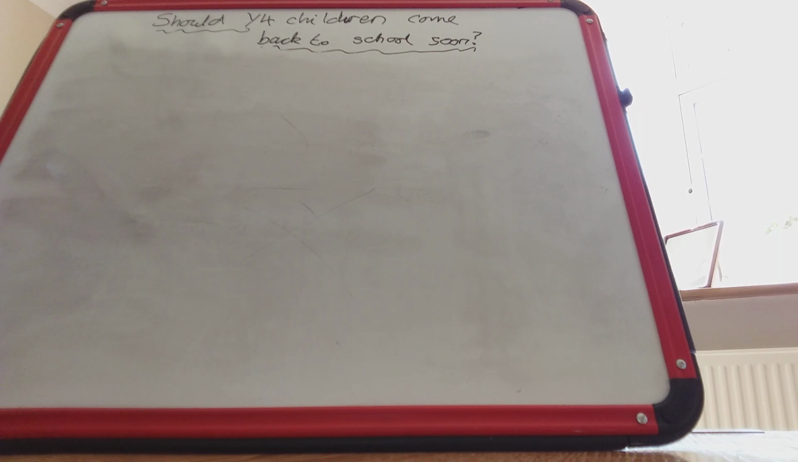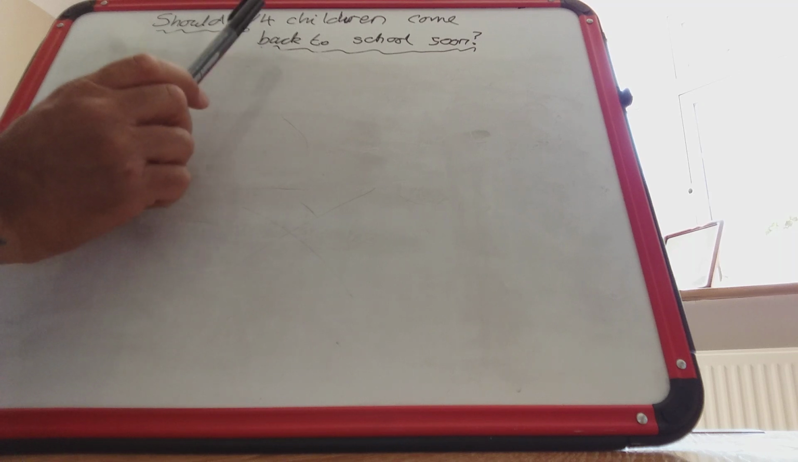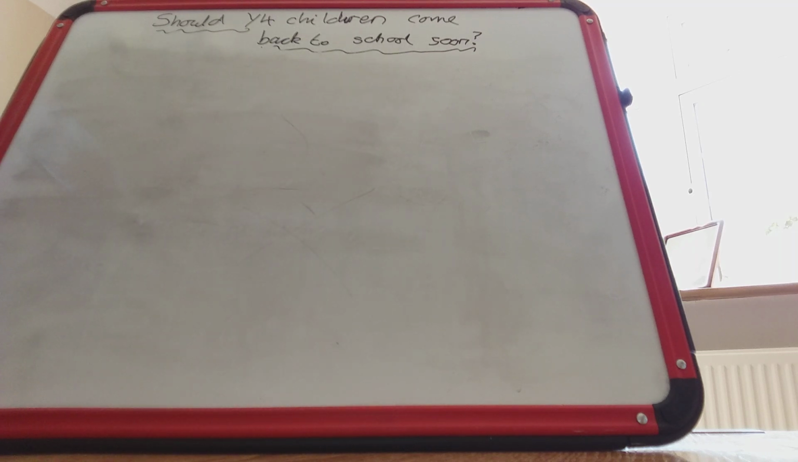What I'd like you to do now is to write the introduction and then the first paragraph. So if you remember, the introduction is just basically, what is this discussion about? And then the first paragraph is 2 reasons why Year 4 children should come back to school soon. I hope you get on well with that.